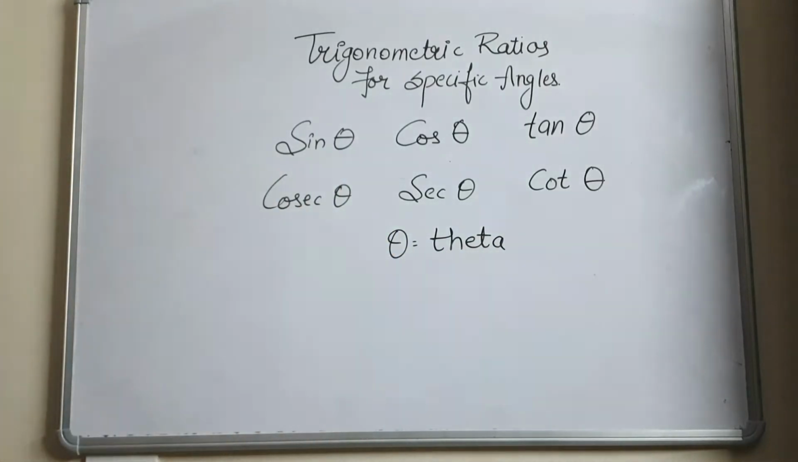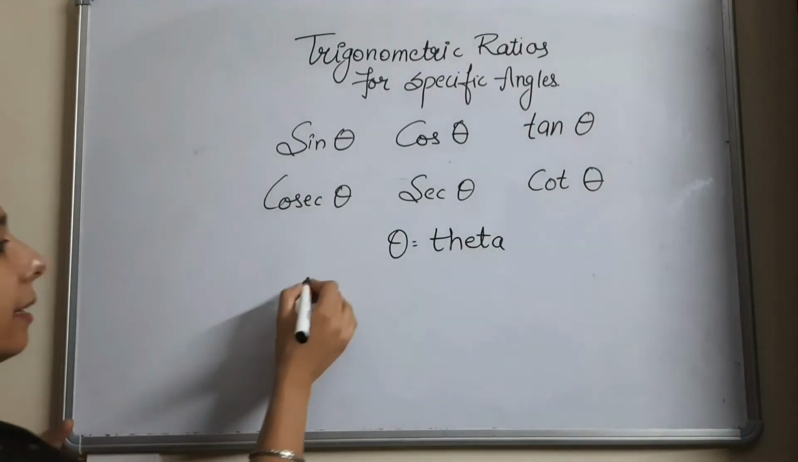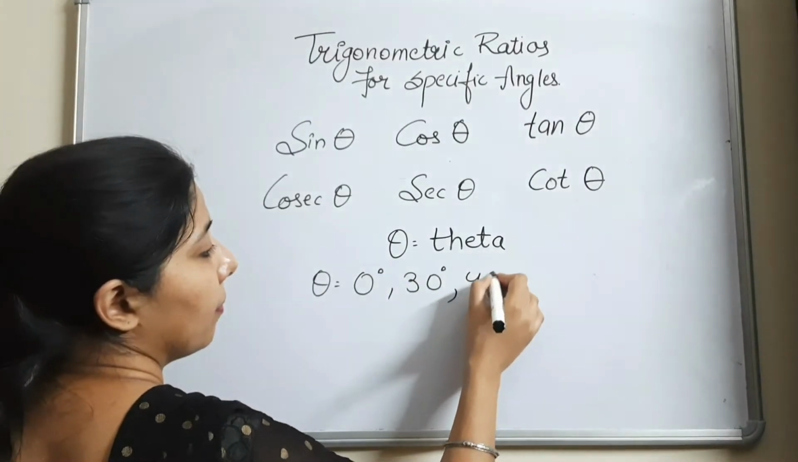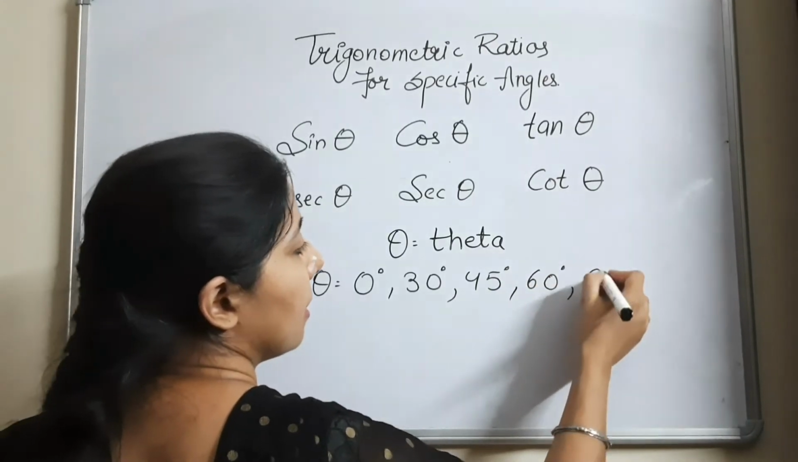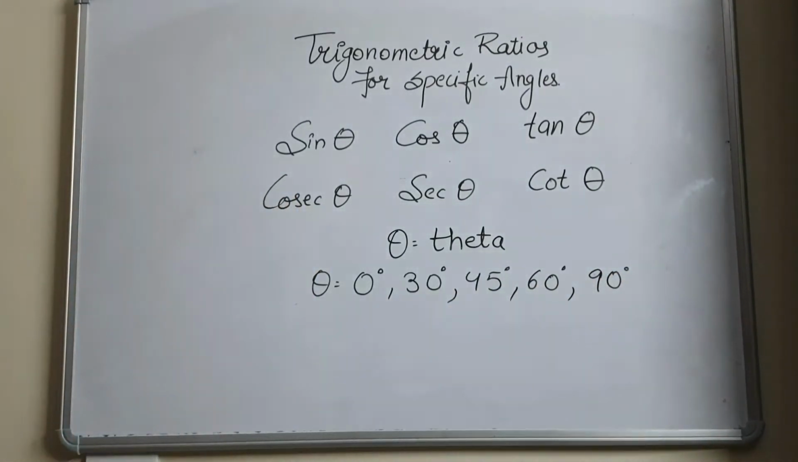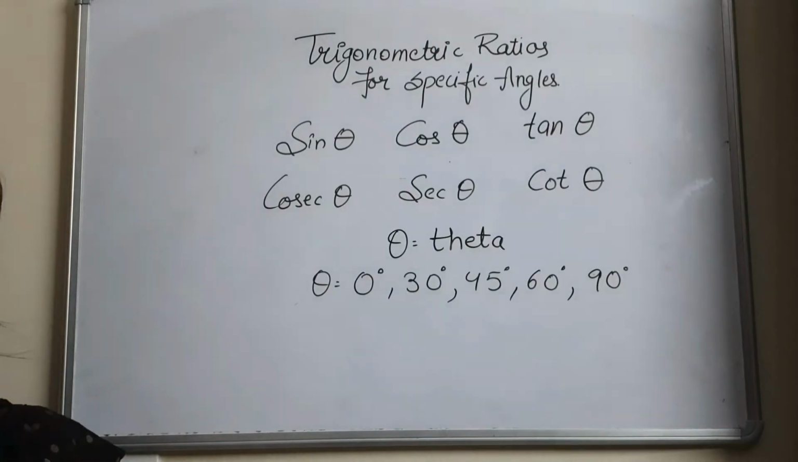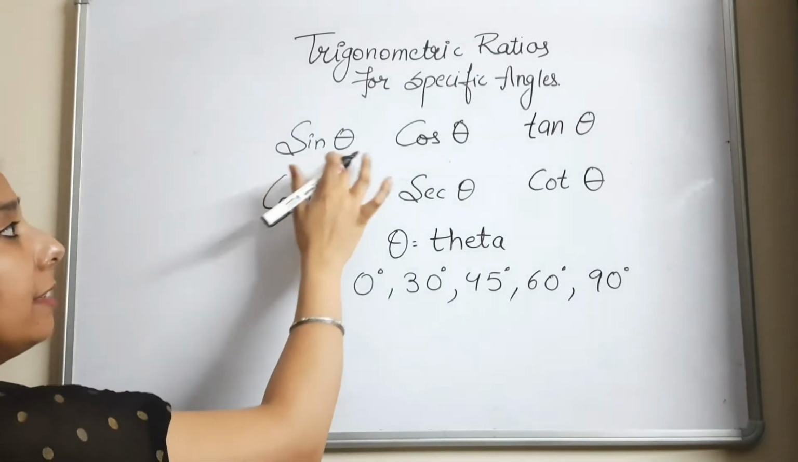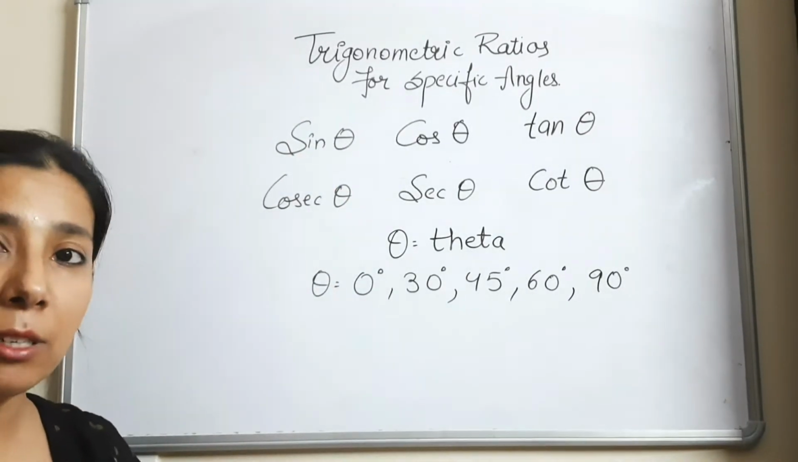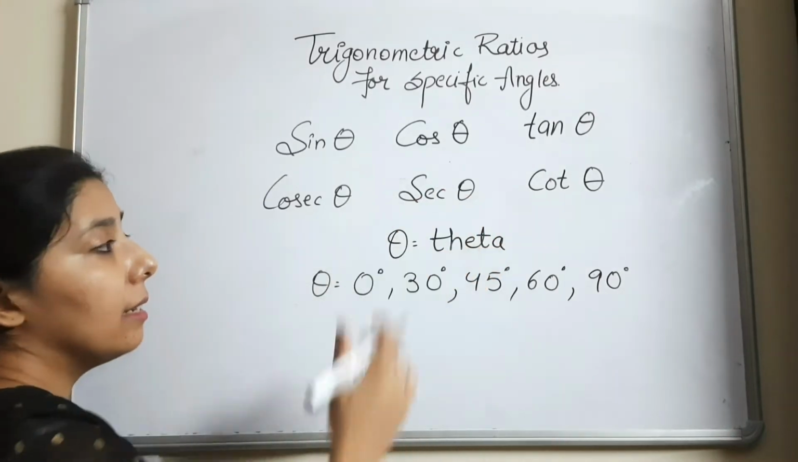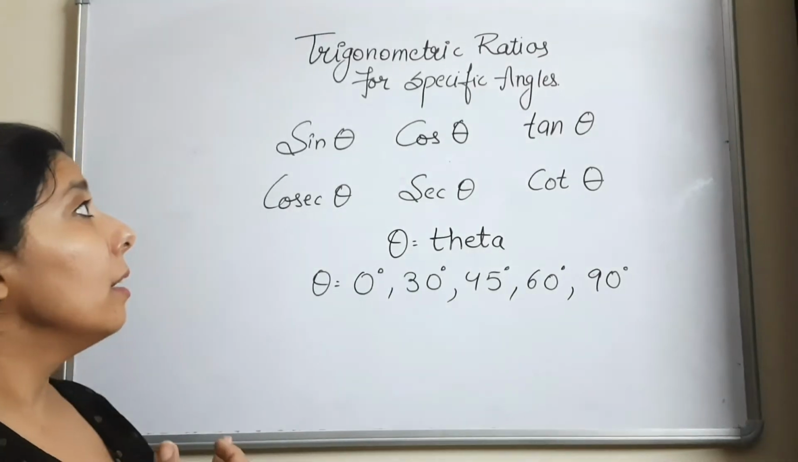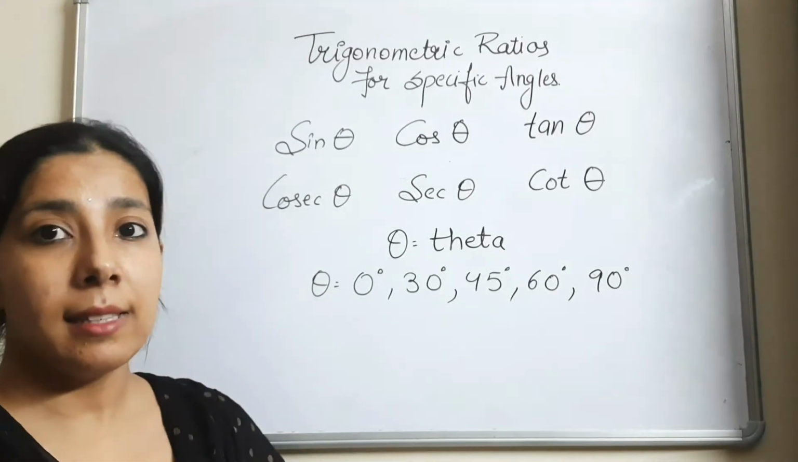But this theta can take some values also. This theta can take a value like 0 degree, 30 degree, 45 degree, 60 degree, 90 degree, any value. Other than these angles also, this theta can take the value of any angle. Now we will be discussing how we can find the value of this sine with the specific angle given. Like if it is given as sine 0 degree, then what will be the value of sine 0 degree? Like if it is given as secant 30 degree, what will be the value of secant 30 degree? So we are calculating the trigonometric ratios for the specific angles in this video.